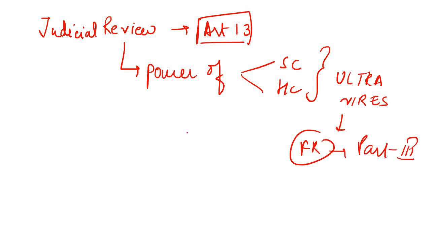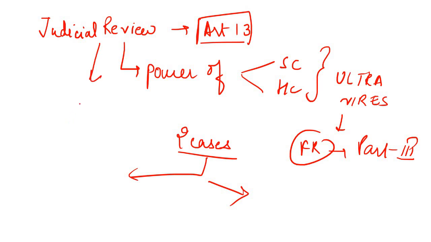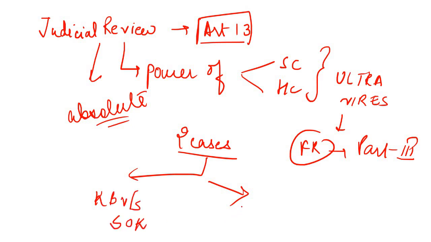Two important cases which make the power of judicial review absolute are Keshavananda Bharti versus State of Kerala and I.R. Coelho versus State of Tamil Nadu.